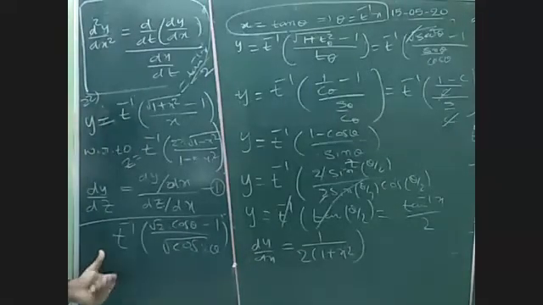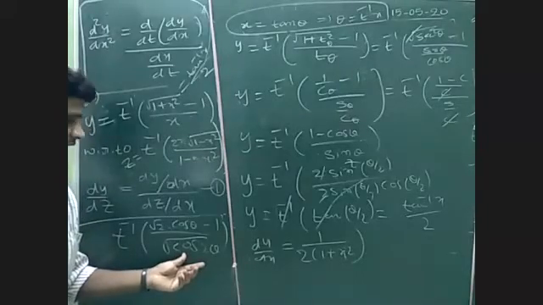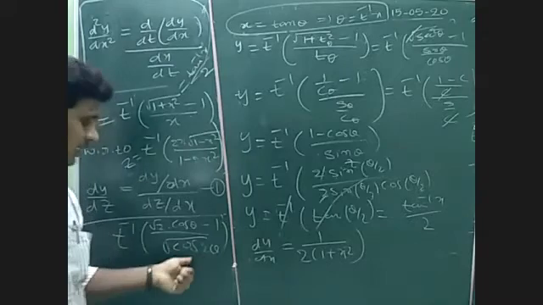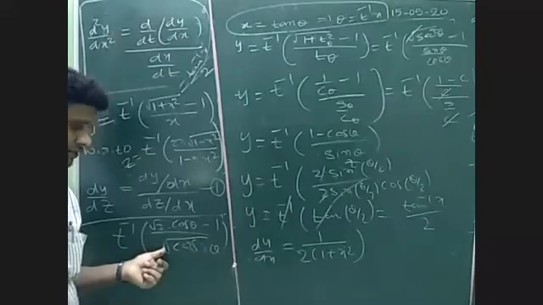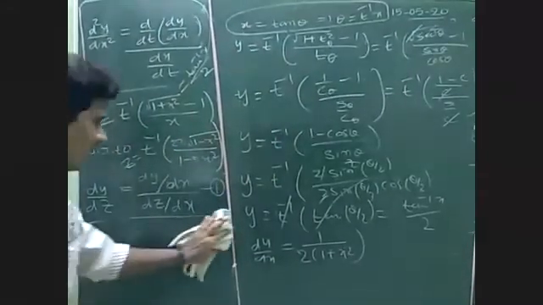Yes, that is again very difficult, because cos 2 theta we can write either as cos square theta minus sin square theta or 2 cos square theta minus 1. Then the square root will be there. It is so difficult.